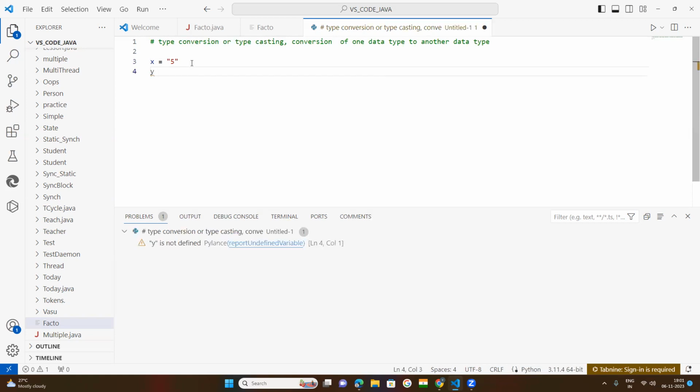Take y. y is equal to '5.5' in single quotation marks, but it is a float number. But whenever you put any float number in single or double quotation marks, it will be considered as a string. Now it is a string.